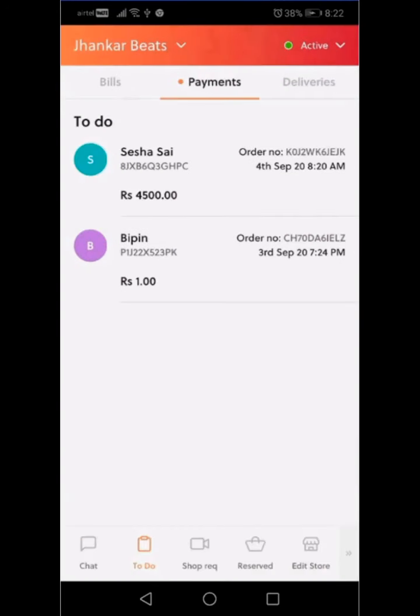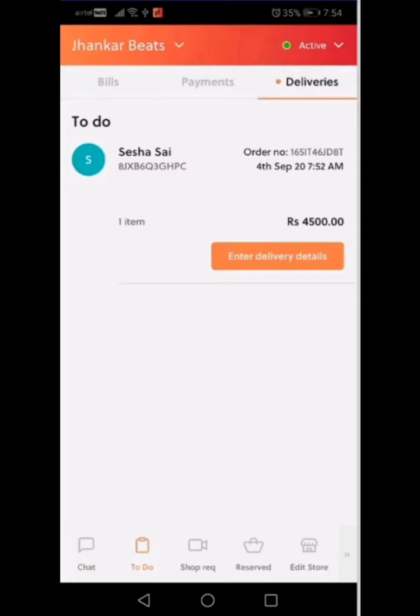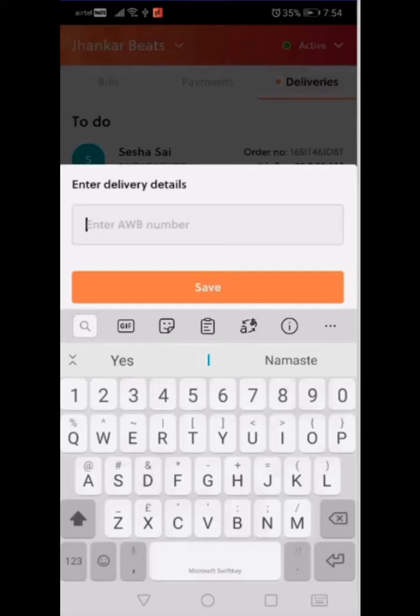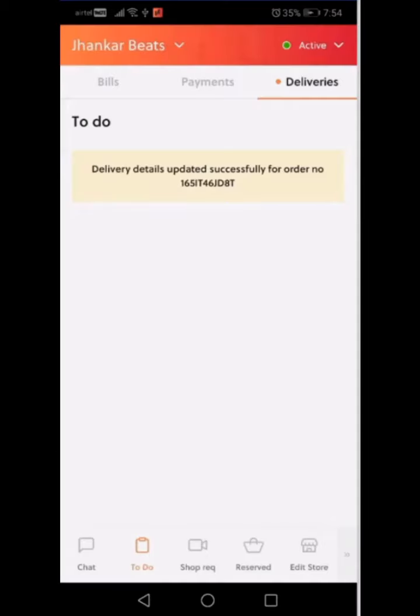The billing now being complete, the transaction moves to the payment sub-tab under the to-do list or the actions screen. So now the salesman Iyer awaits payment being made by the consumer online through the Razorpay gateway. Now the payment has been made, as you saw by the notification above, and the transaction moves to deliveries, where the salesman Iyer now has to enter a code which is unique, called a pickup code, and this is typically automatically generated if it is a store pickup. And those delivery details are now shared with the consumer, and the consumer can now come visit the store anytime and basically pick up the item with the code.